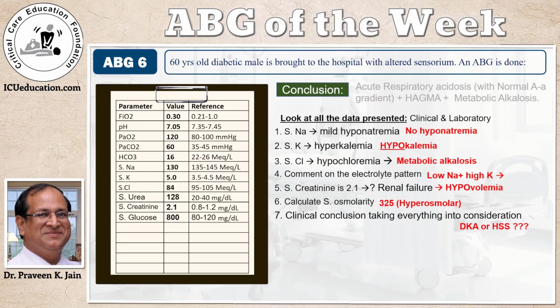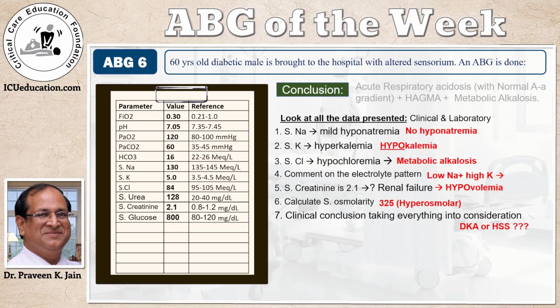Now you need to comment on the electrolyte pattern, and you will learn more in the series on Sherlock Holmes' approach to data interpretation in the ICU, but normally the sodium, potassium and chloride go in the same direction. So if they decrease, all of them decrease. If they increase, all of them increase. And what you see here is that the sodium is decreased but the potassium has not, in which case this is known as a low sodium high potassium pattern, and this is common in 3 conditions: diabetic ketoacidosis, renal failure, adrenal insufficiency, and of course certain drugs can cause this.